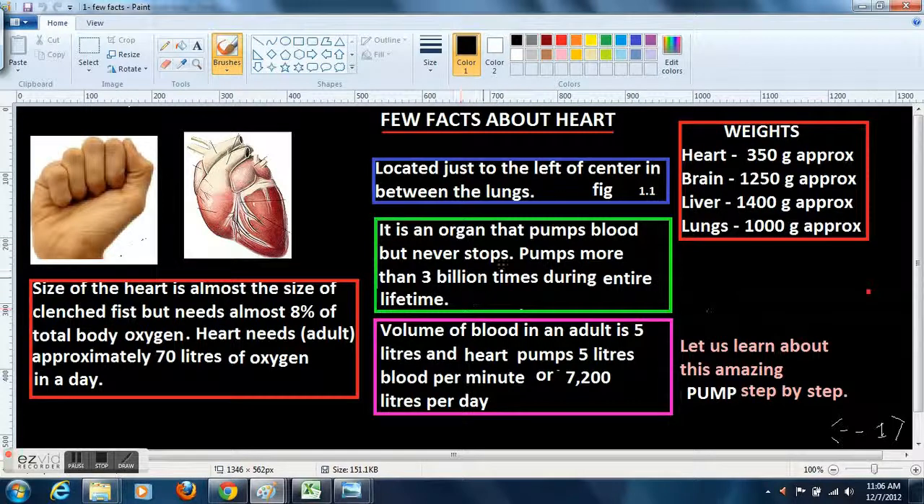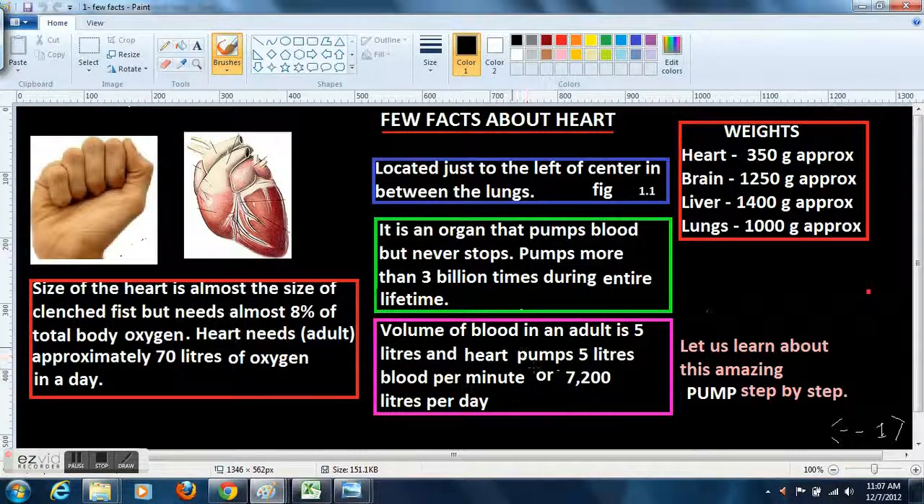The heart is an organ that pumps blood but never stops. It pumps more than 3 billion times during the entire lifetime. The volume of blood in an adult is 5 liters, and the heart pumps 5 liters of blood per minute, or 7,200 liters per day. The weight of the heart is approximately 350 grams. You can compare this: the weight of the brain is 1.25 kilograms, the liver is approximately 1.4 kilograms, and the lungs are approximately 1 kilogram.